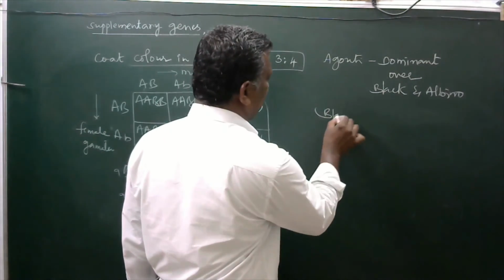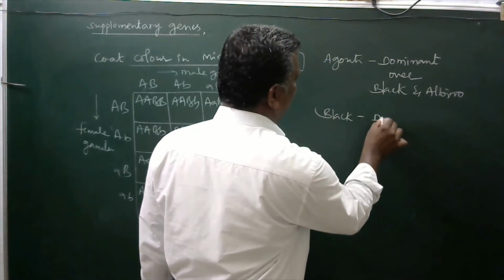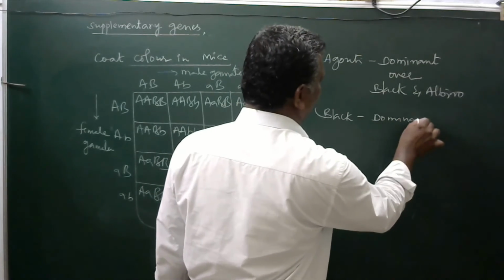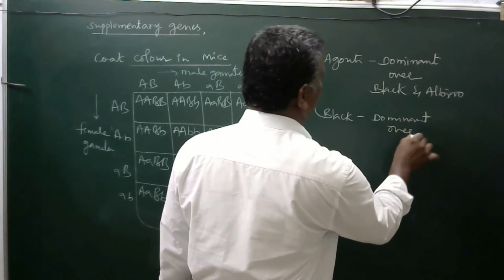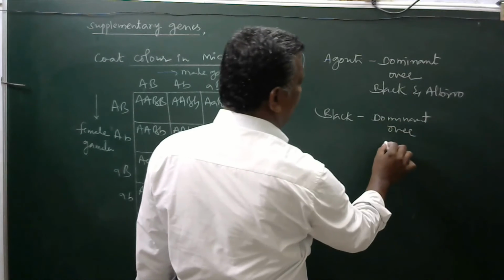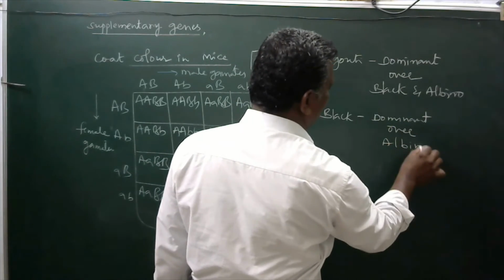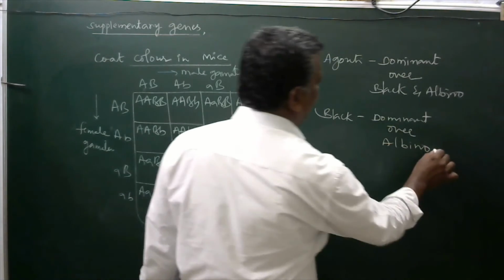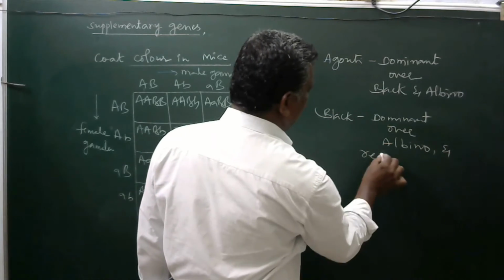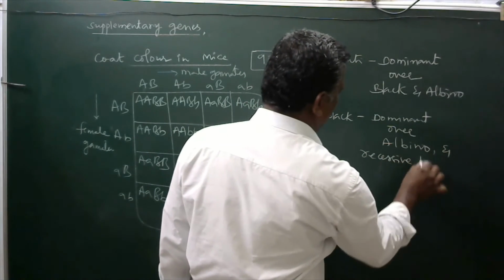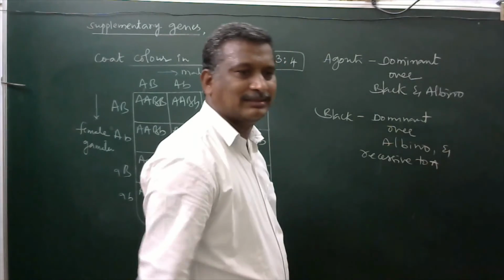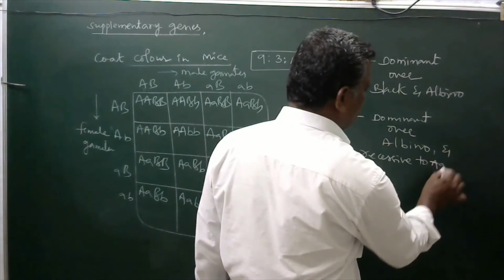Black is dominant over albino and recessive to agouti.